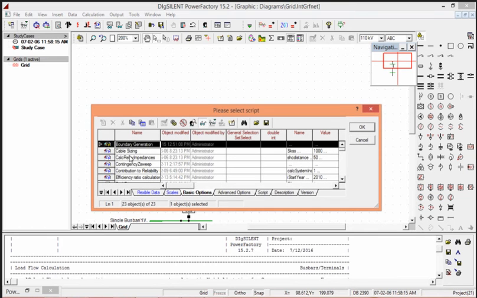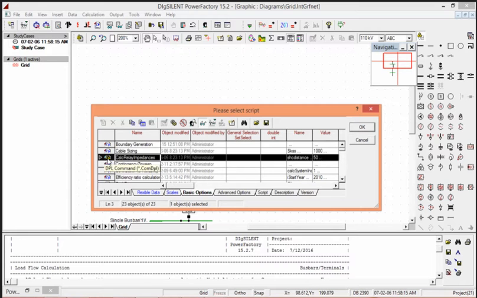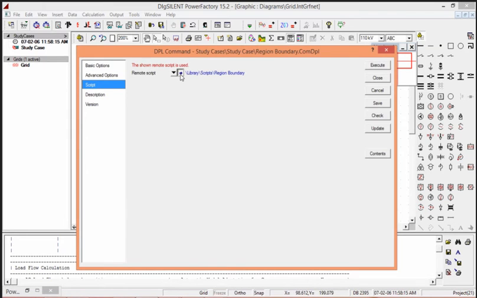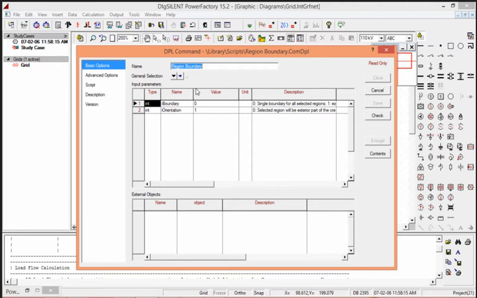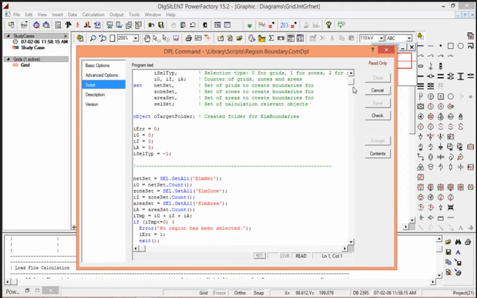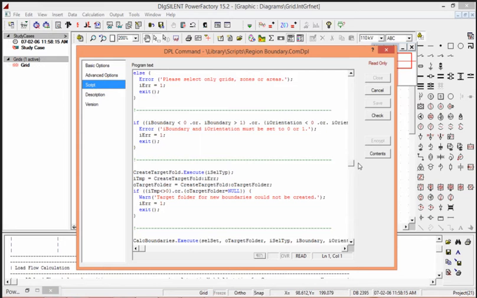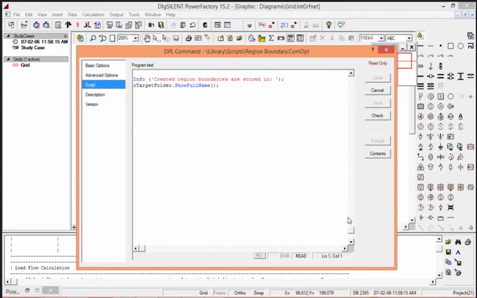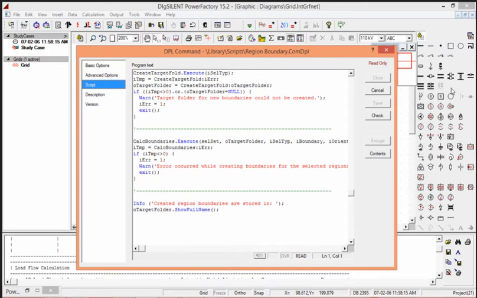Here we can execute the DPL, the DIgSILENT Programming Language, with different equipments which are available in network, and we can also define the boundary conditions for different language. These are scripting modes where we can program our programming. To define different boundary conditions to our network.